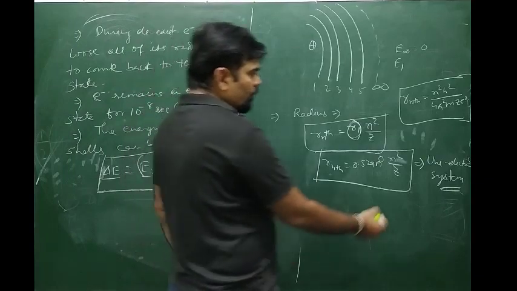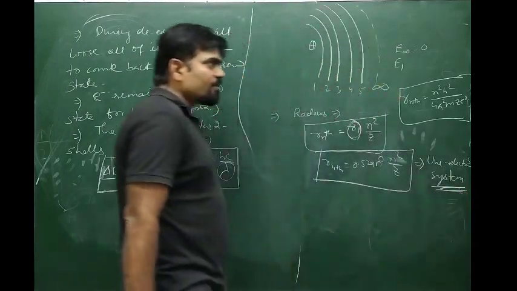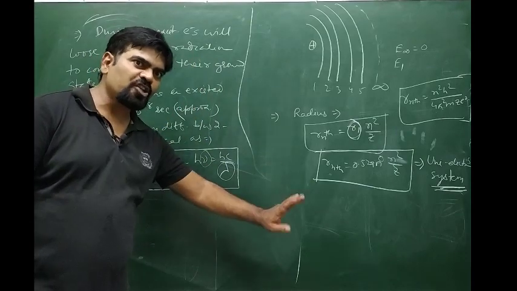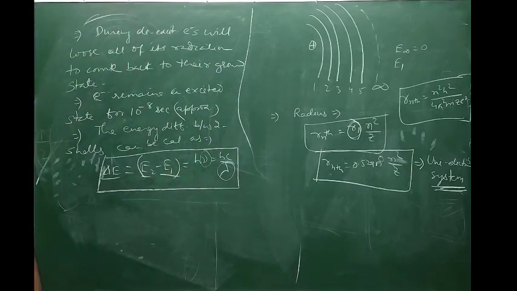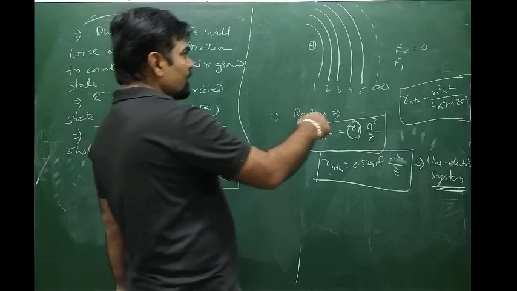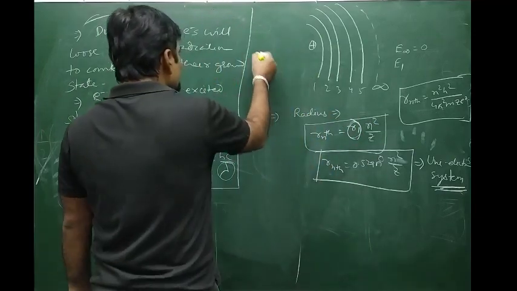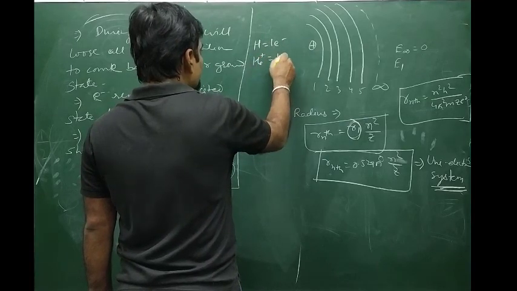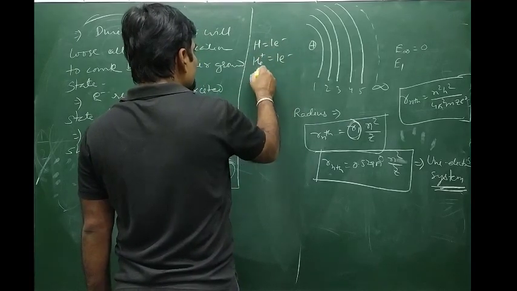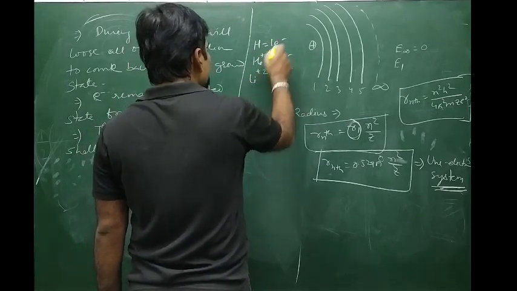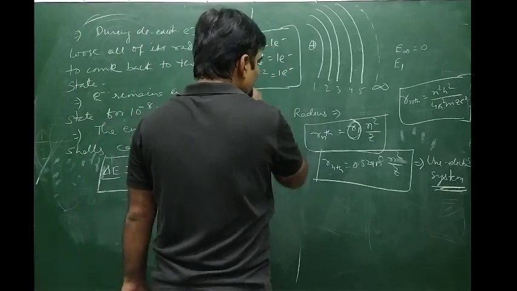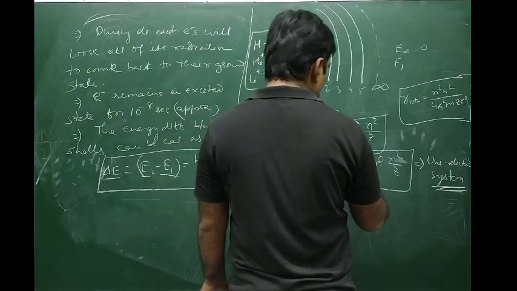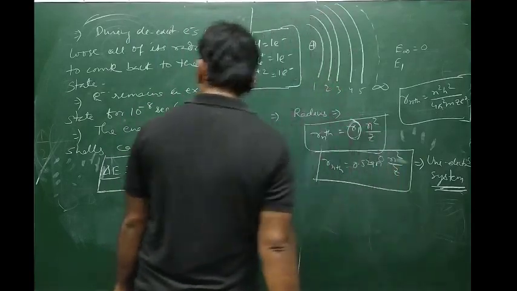This is used for a uni-electronic or mono-electronic system, that is, an atom consisting of only one electron: hydrogen or hydrogen-like species, helium ion He plus, lithium 2 plus. All have one electron. Hydrogen has one electron, He plus has one electron, Li 2 plus has one electron. So this is valid for one-electron systems only, where r nth equals 0.529 angstrom into n square by z.